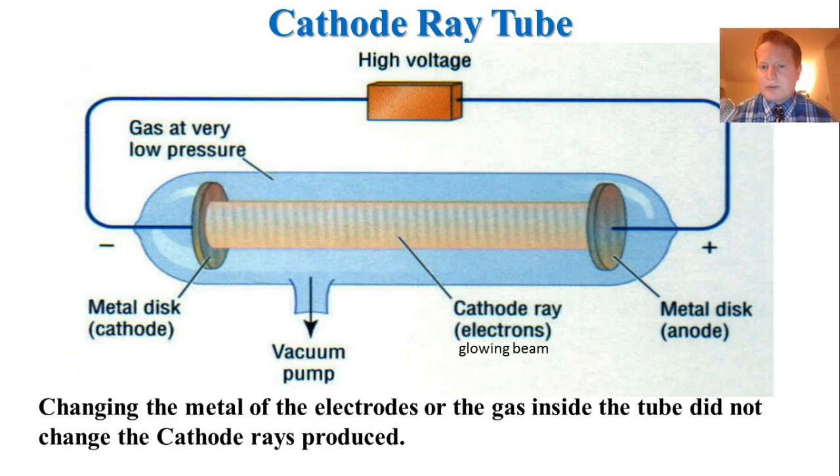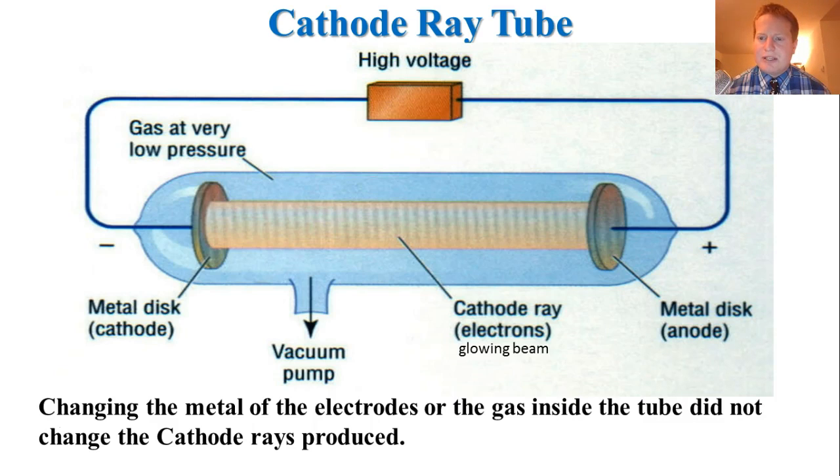So the way that he did this was by using a cathode ray tube. The way that he actually discovered the electron was by using a cathode ray tube. The ray tube had already been discovered by a scientist named Crookes, but Thomson used the ray tube to discover these. So what a ray tube essentially is, it's a piece of tubing that has most of the air evacuated by a vacuum pump. So there's a little bit of air in there. It's very low pressure, which is one of the most important things, and it's hooked up to an electricity source. And so in this specific scenario, once you run electricity through this tube, that's when you can see what's called the cathode rays.